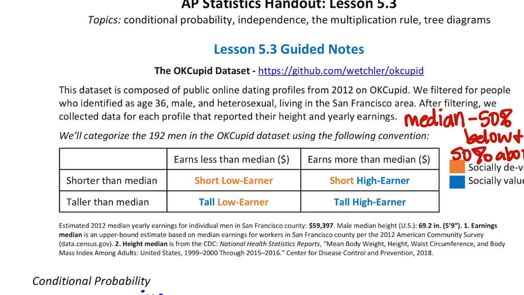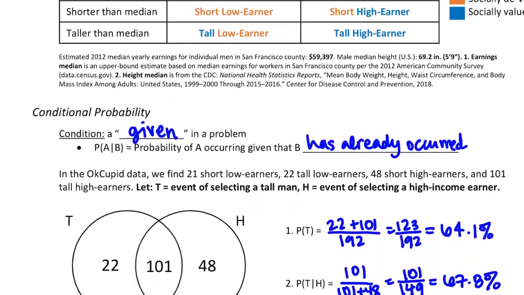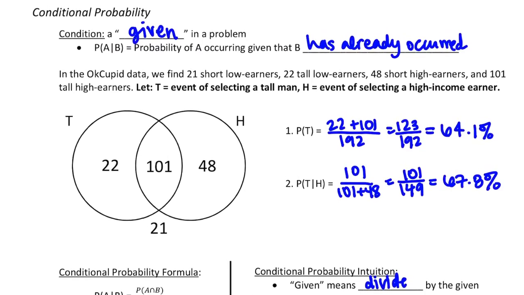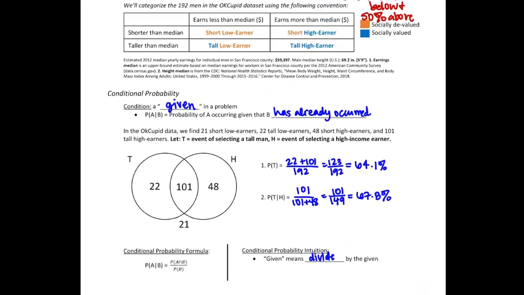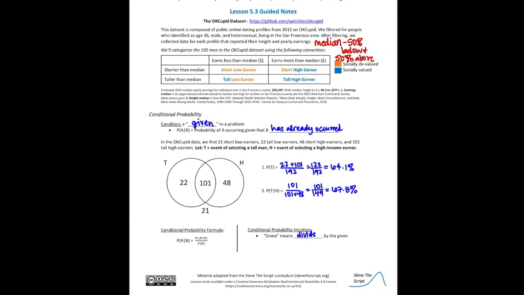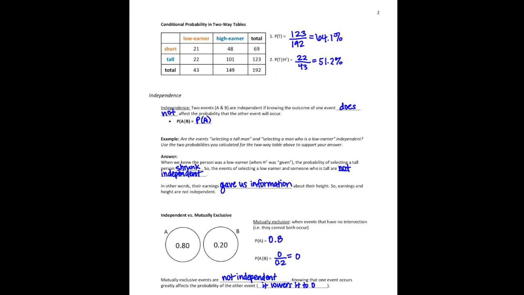There's also a previous Skew the Script lesson from 5.2 that you can follow along with if you'd like to see anything more in depth about this scenario. So this is all review. I'm just going to pull this up, make it a little bit bigger so you can pause and make sure you have all these answers. The Desmos also gave you these answers. Same thing with this page. You can pause to get them.